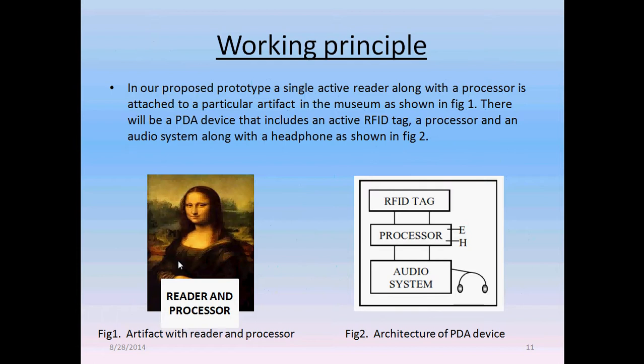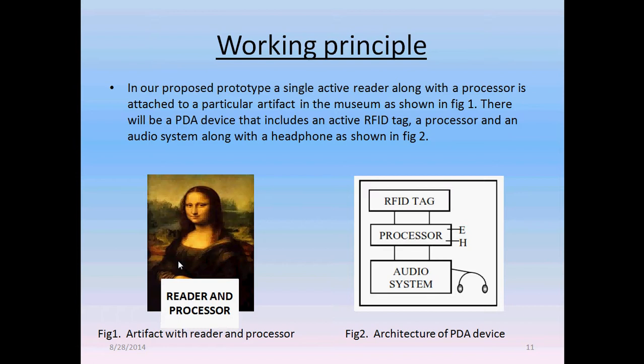Working principle. In our proposed prototype, a single active reader along with a processor is attached to the particular artifact in the museum as shown in figure 1. There will be a PDA device that includes an active RFID tag, a processor and audio system along with a headphone as shown in figure 2. This PDA device will be carried by the visitors.